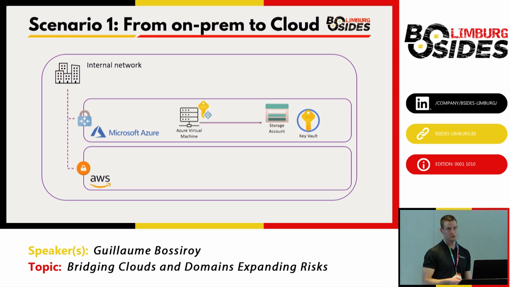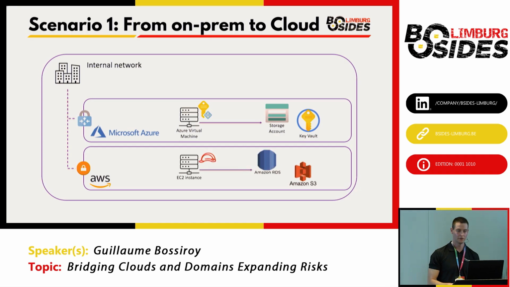In Microsoft Azure, you can have an Azure virtual machine that is assigned to a managed identity and then can access other resources. That's also a pretty common setup. And in AWS, you have a similar setup. Instead, it's an EC2 instance role that is assigned to the EC2 instance, and that role can be assumed to get access to databases in Amazon RDS or storage objects within Amazon S3.